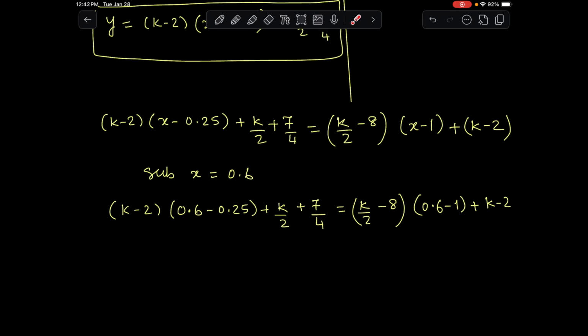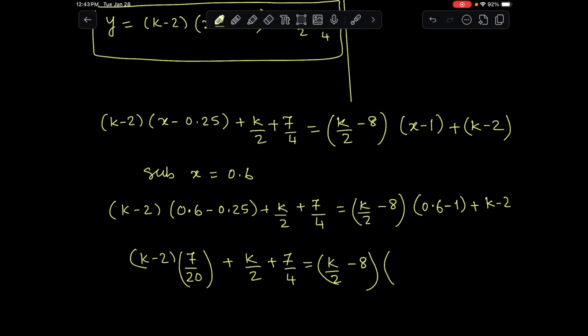Otherwise, if you had expanded, it would be a lot of things, and you would lose your time trying to simplify. So this is 7 over 20 plus k over 2 plus 7 over 4 equal to k over 2 minus 8 times 0.6 minus 1, which is negative 2 over 5, plus k minus 2.